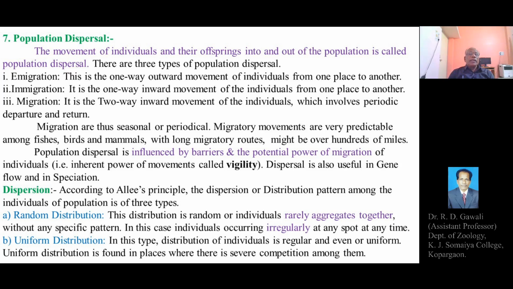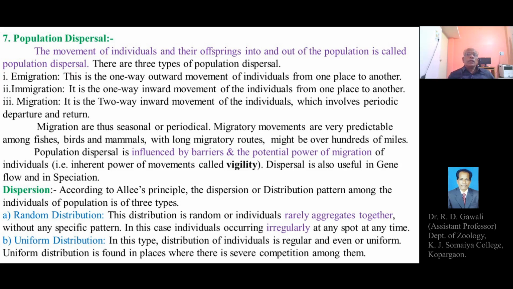That inherent power of movement is called vigility. So this potential power of migration of the individual, which is the inherent ability, capacity, or characteristic of the individual to exhibit movements, is called vigility. The particular species should have good vigility. Unless the individual has good vigility, or potential power of migration, it cannot move over a long distance of migration.